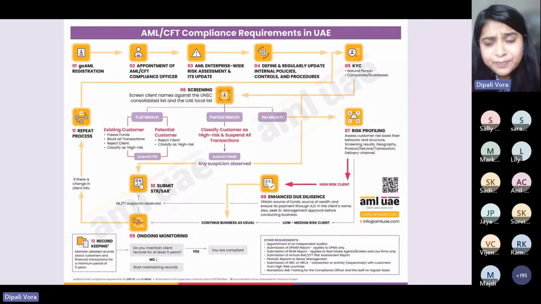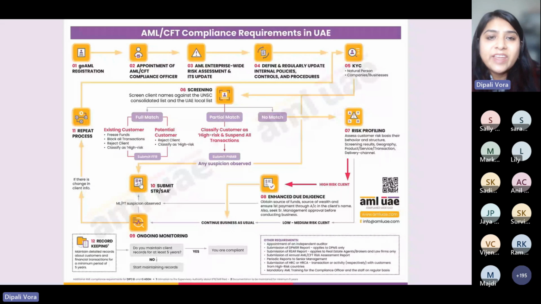The first is that whenever you are onboarding a customer or a client, you are required to screen them. Second, whenever you are having a transaction with that person, even if you have a regular relationship with that client or customer, you are again required to screen them before you effect any transaction. So before onboarding, before having a transaction, and third is ongoing screening.